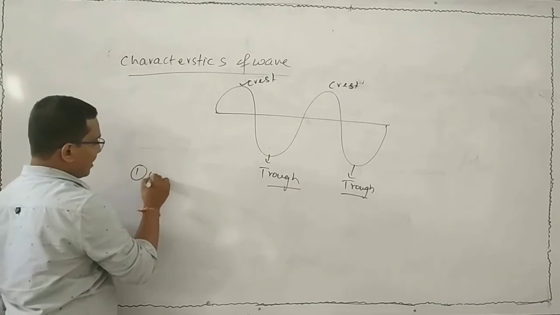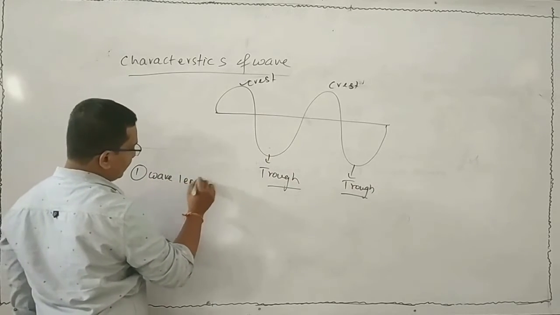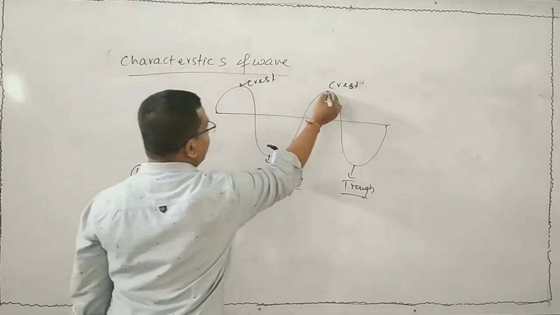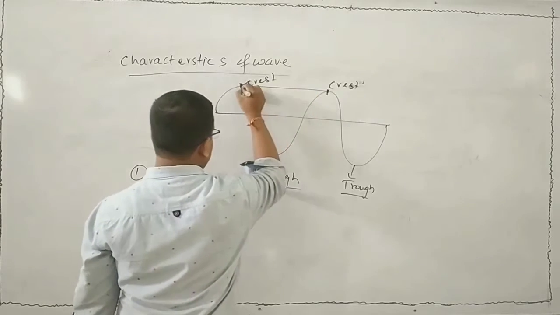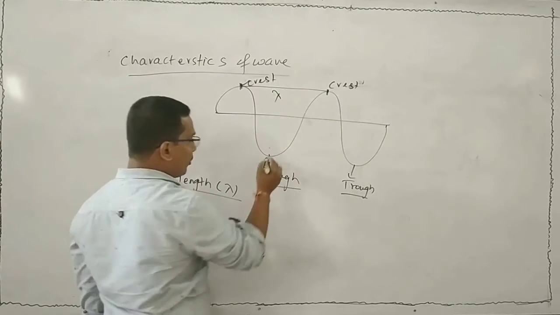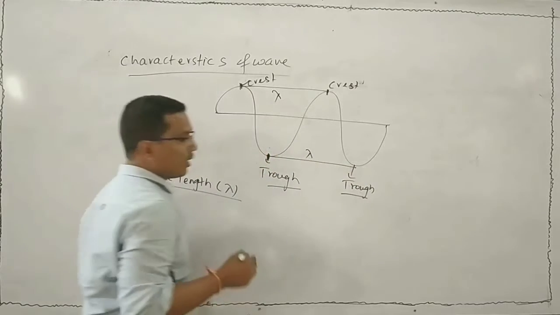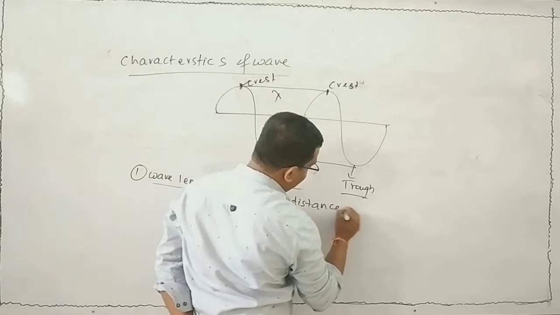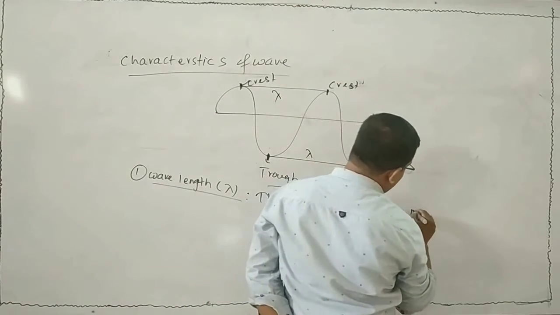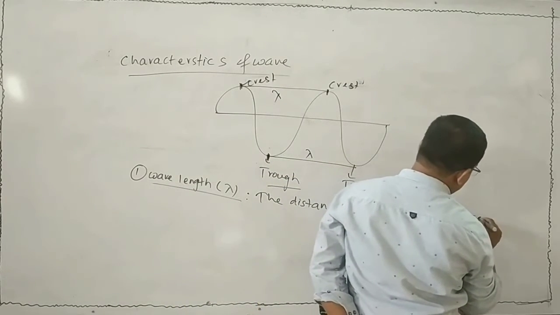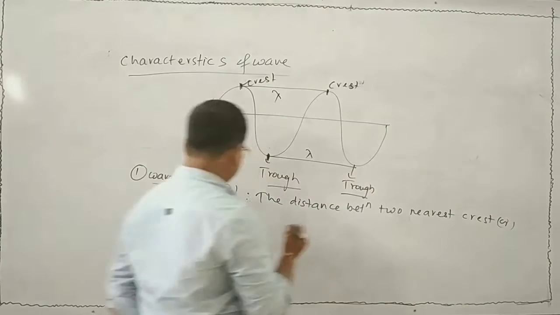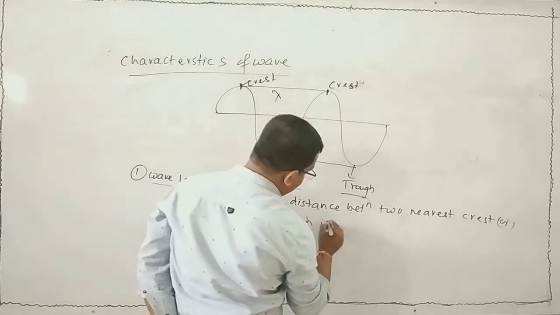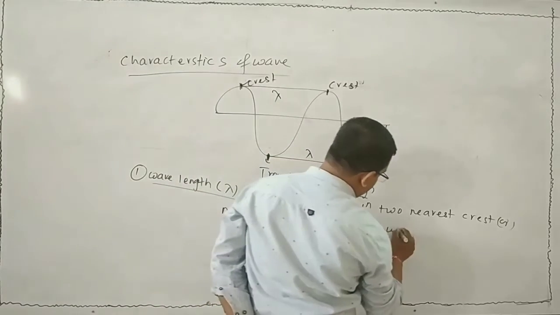The first characteristic is wavelength, denoted by lambda. What is wavelength? The distance between two nearest troughs, that is, the two troughs nearest to each other, is said to be lambda. Or you can also take this distance as lambda. So we can write: the distance between two nearest troughs or nearest crests is called wavelength.